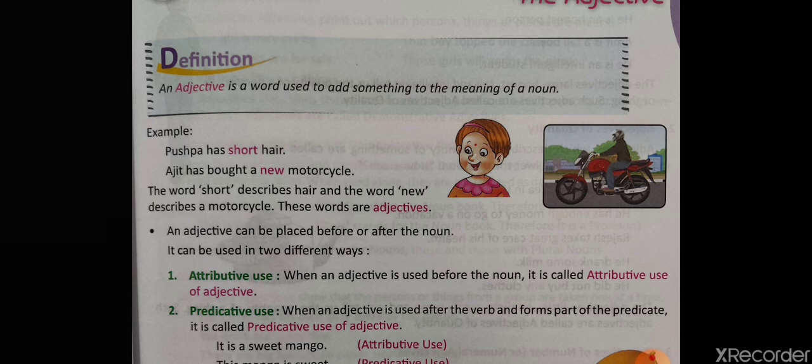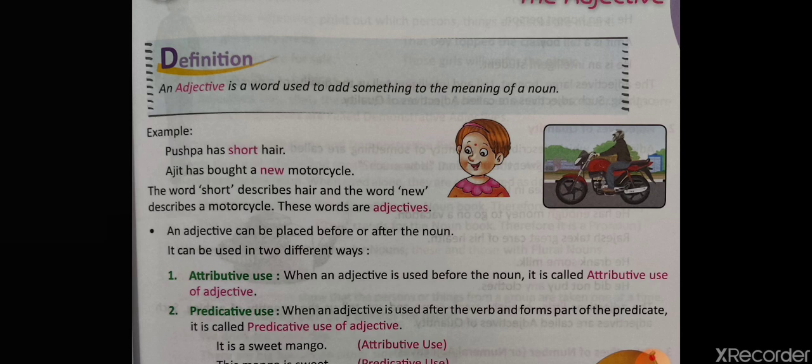For example, Pushpa has short hair. So what kind of hair does Pushpa have? Short. So this short is actually the quality. This word short is telling us the quality of the noun hair. Alright. Similarly, Ajit has bought a new motorcycle. So what motorcycle has he bought? A new one. So what is the quality of the motorcycle?